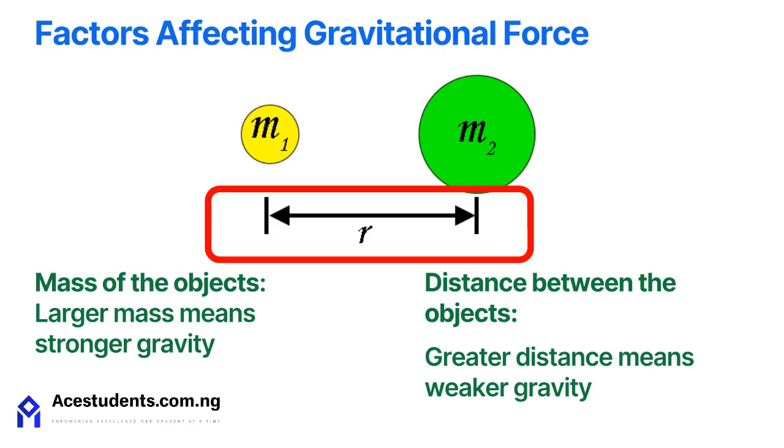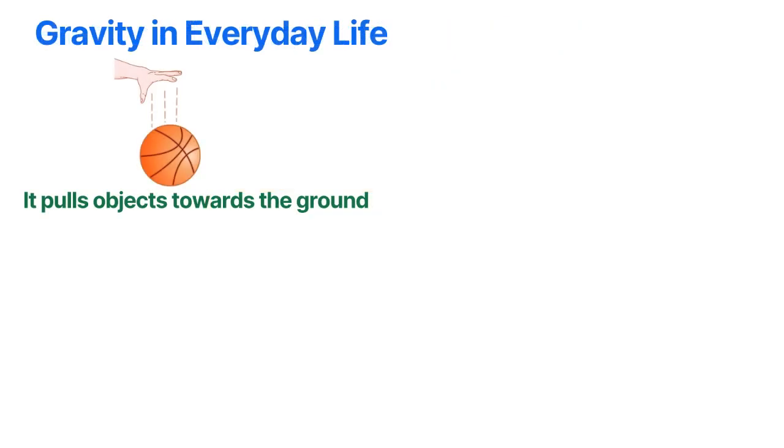Next, we will look at gravity in everyday life. Gravitational force affects our everyday life on Earth. It pulls objects towards the ground, preventing them from floating away. This is why when you drop an object, it falls straight down.